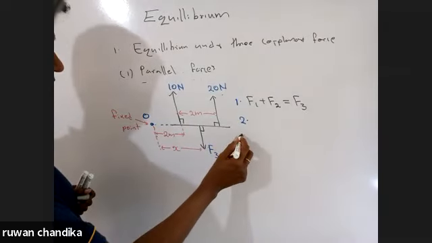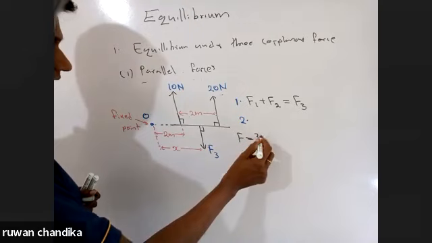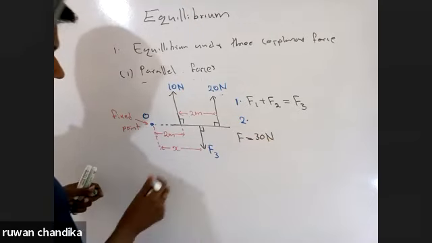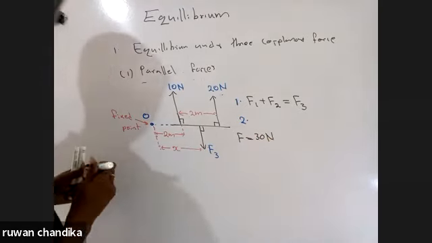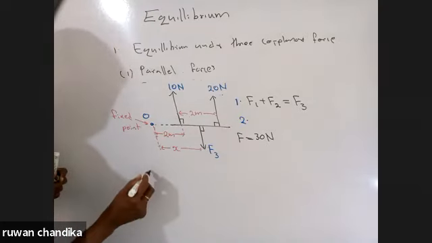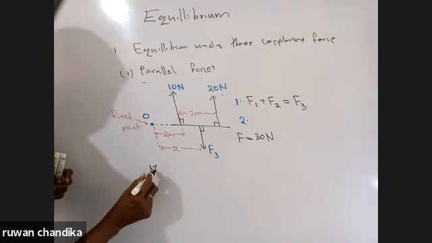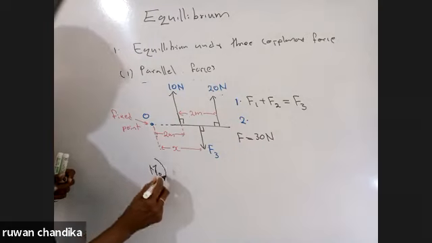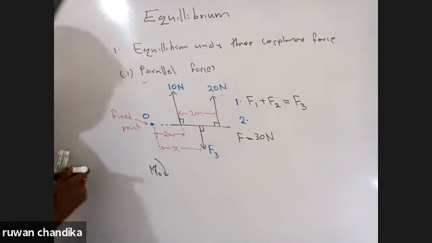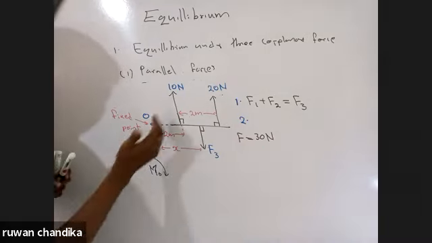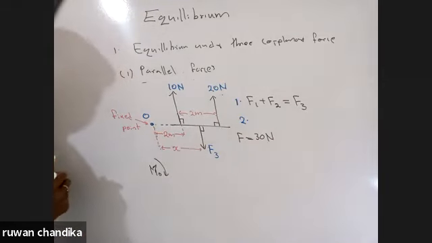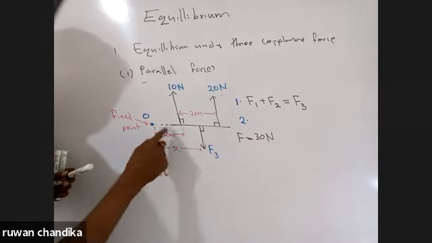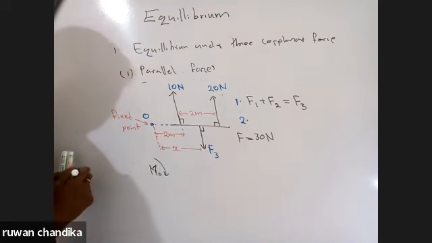F3 is equal to the addition of these two, so it is 30 Newton. Now when taking the moment around O, let's say I select the clockwise direction as positive. Now this 10 Newton made an anti-clockwise moment, and the perpendicular distance to that 10 Newton is 2 meter.